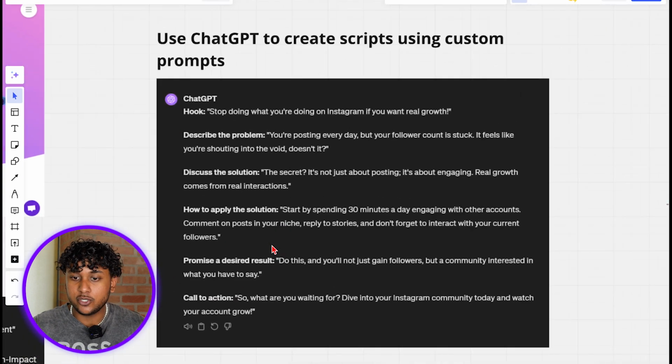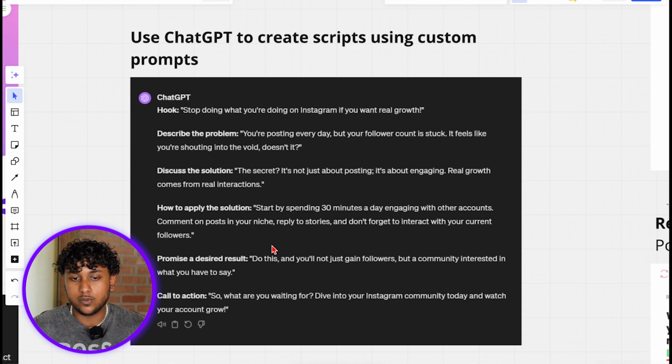Finally, we use ChatGPT to create scripts using custom prompts, right? ChatGPT is only good when you give good prompts. We've been doing this for over a year now, since ChatGPT was released, so we have some of the best prompts for content that just work really well. You don't have to do too much. You just input your own information and you'll get a good result.